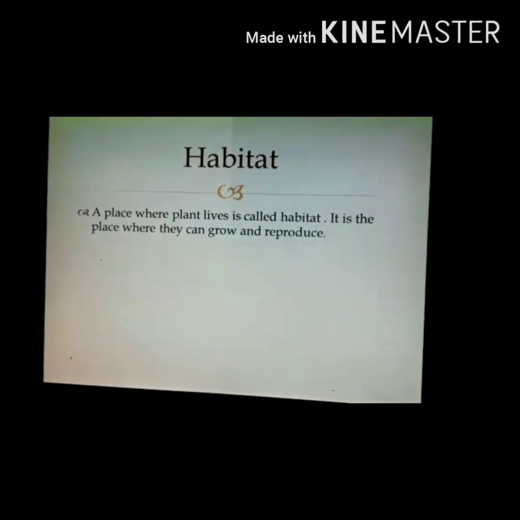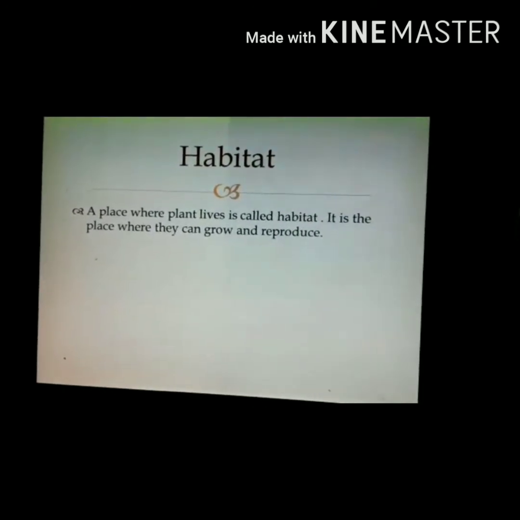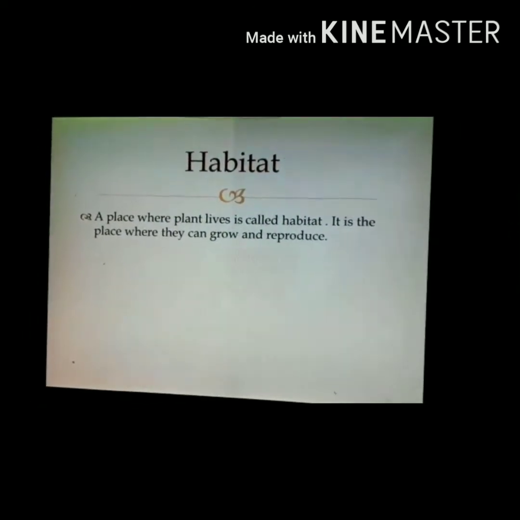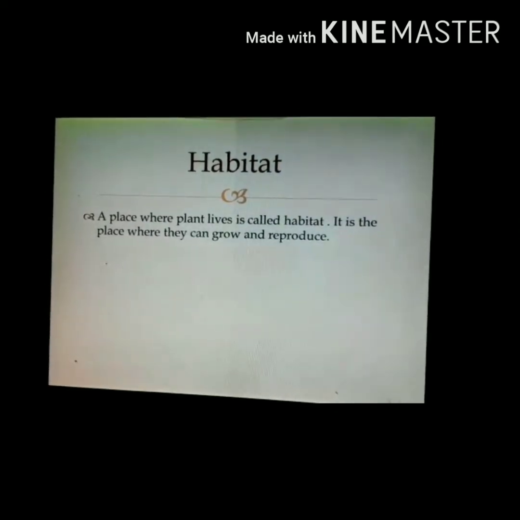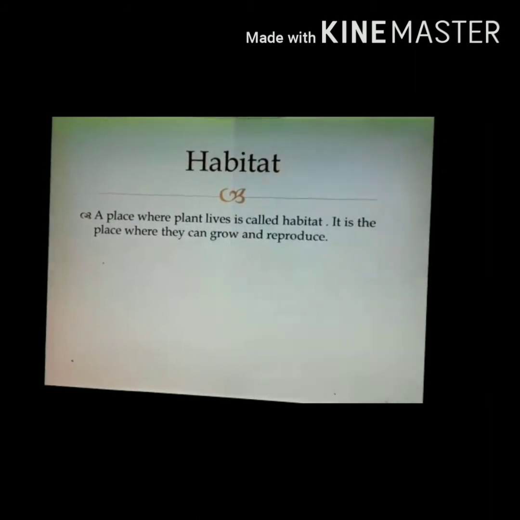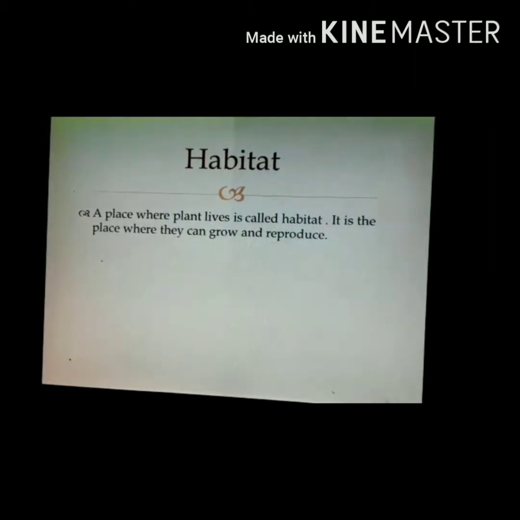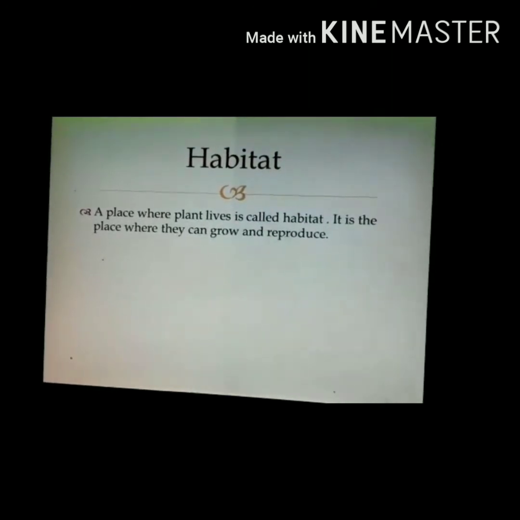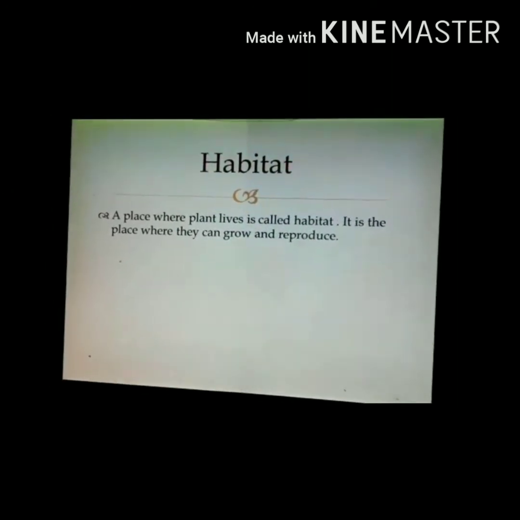Pet and domestic animals live along with human beings, wild animals live in the forest because those are their habitats, birds live on trees. So this is the meaning of habitat, a place where a particular living organism lives. For plants it is also the same.